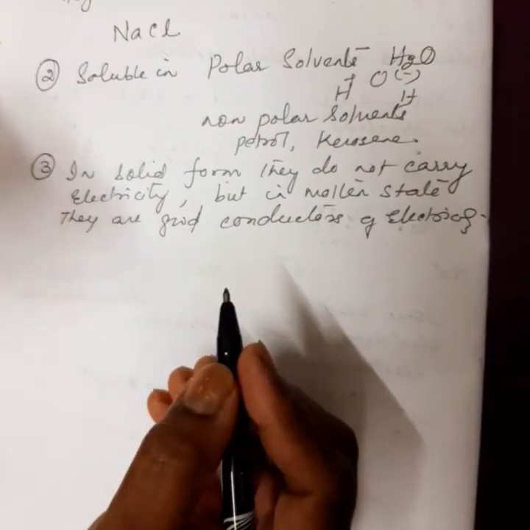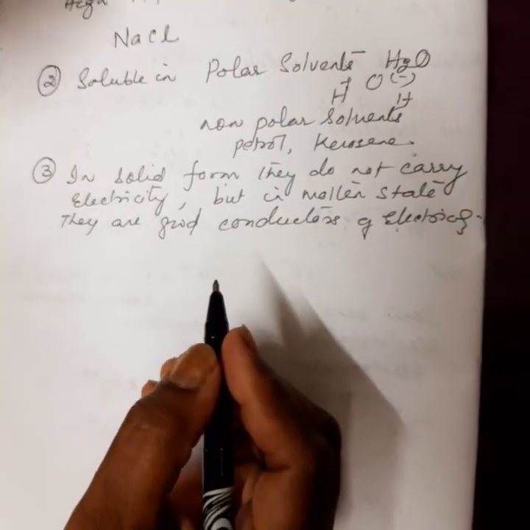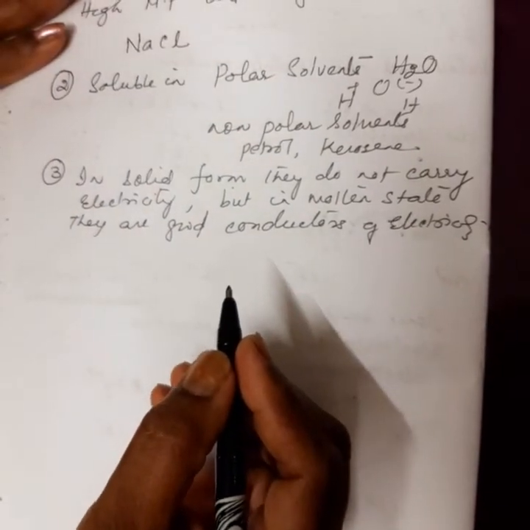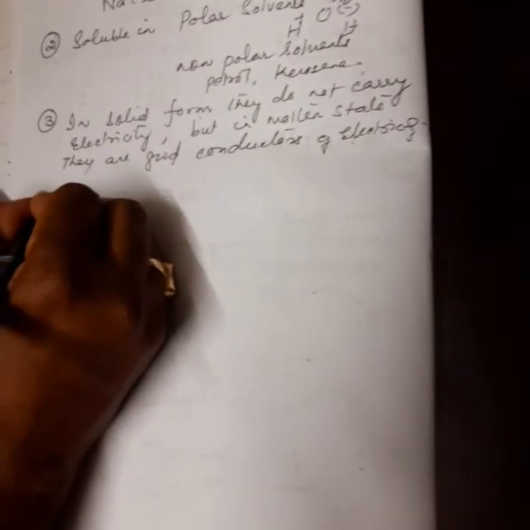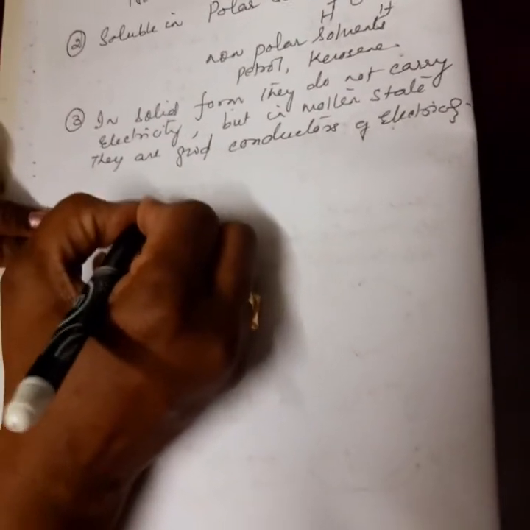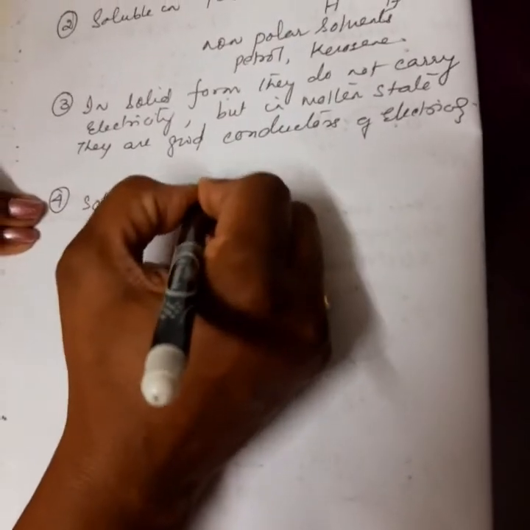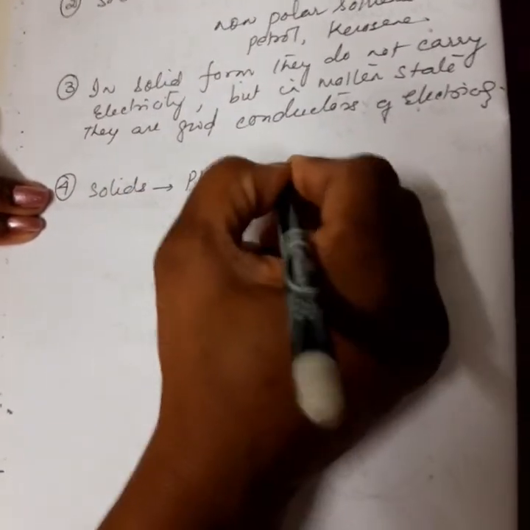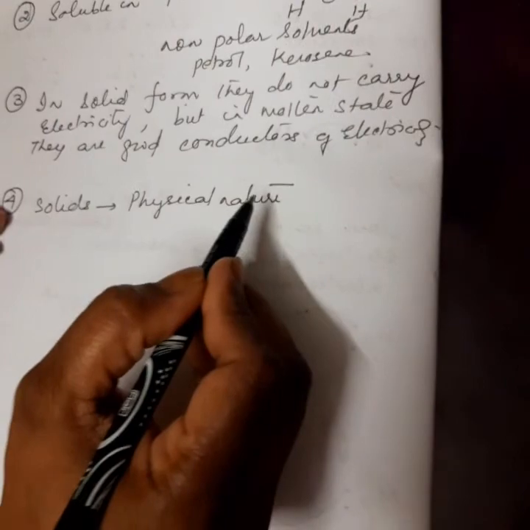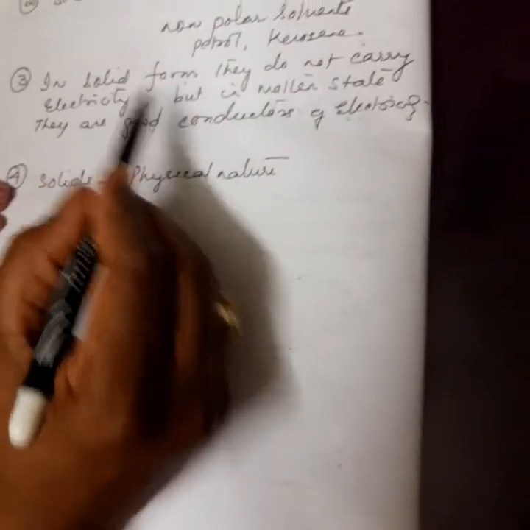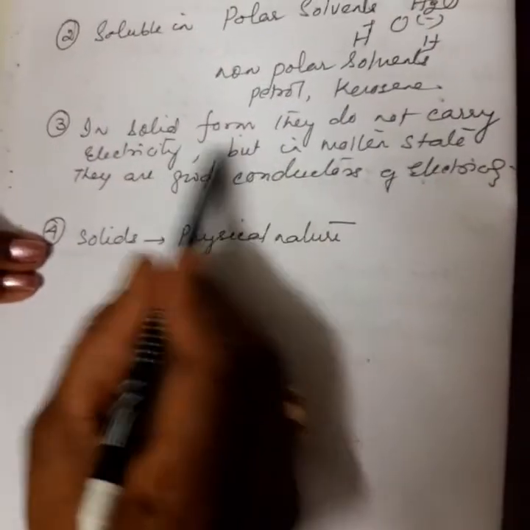Because we know the flow of electricity or current needs some charges. These ionic compounds are very hard solids. This is their physical nature. Being solids, they do not form free ions. So, they do not carry electricity in their solid form.